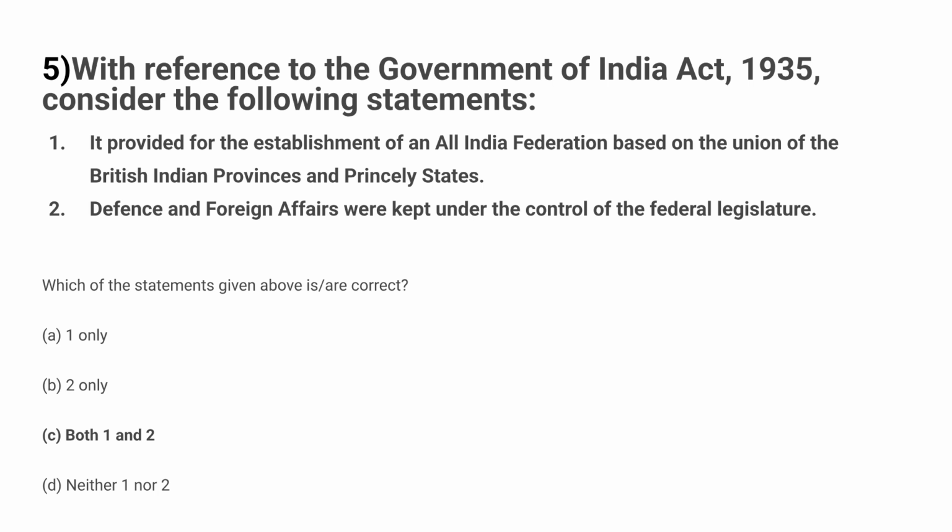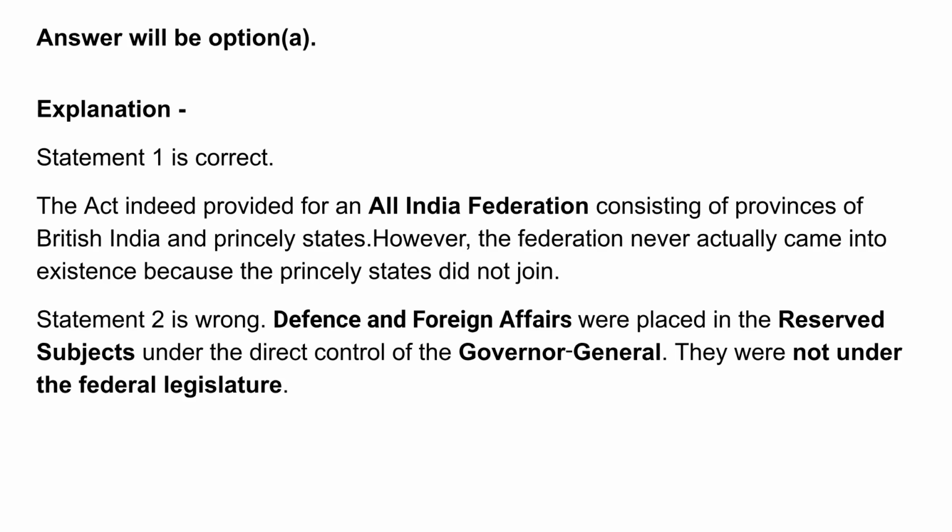Question 5 is with reference to the Government of India Act 1935. Consider the following statements. It provided for the establishment of an all-India federation based on the union of the British Indian provinces and princely states. Defense and foreign affairs were kept under the control of the federal legislature. Which statement is/are correct? The correct answer is option A, statement 1 only.